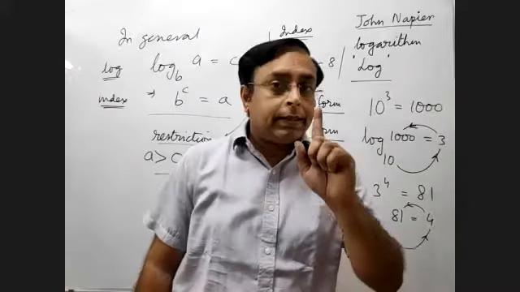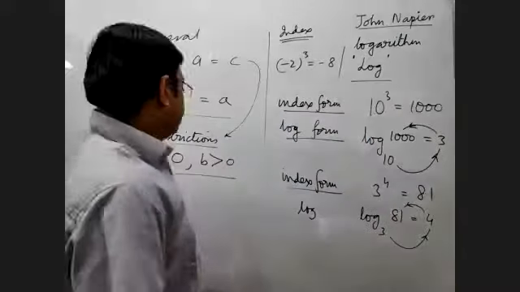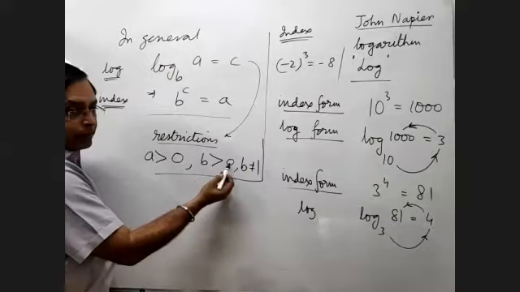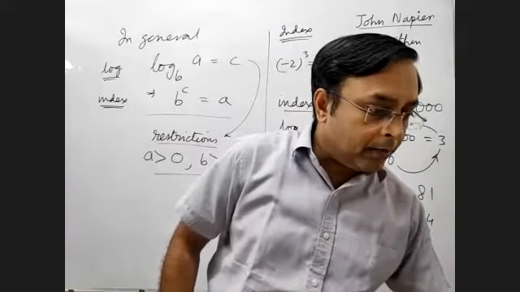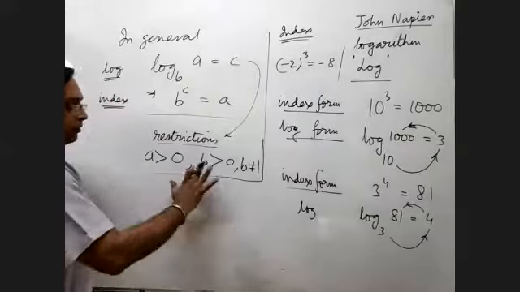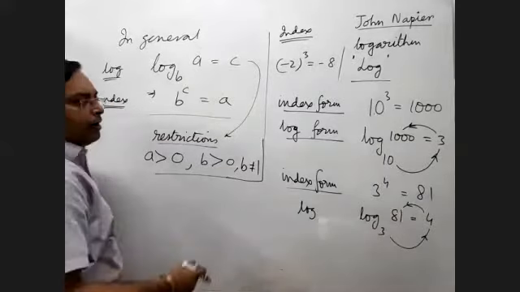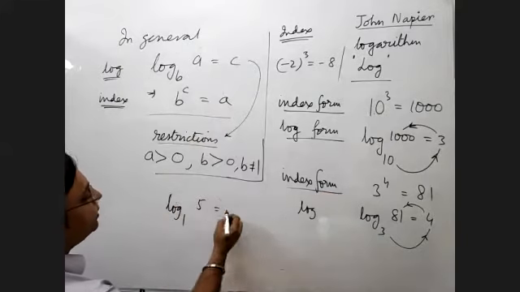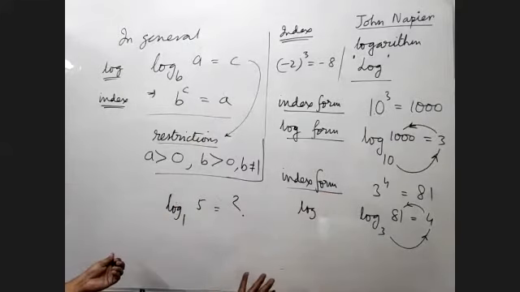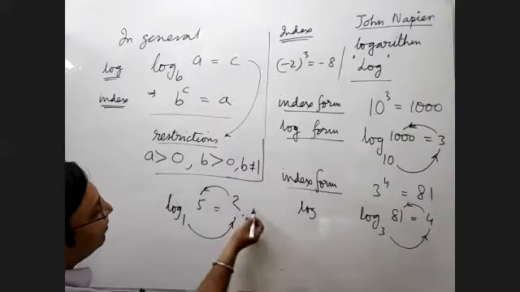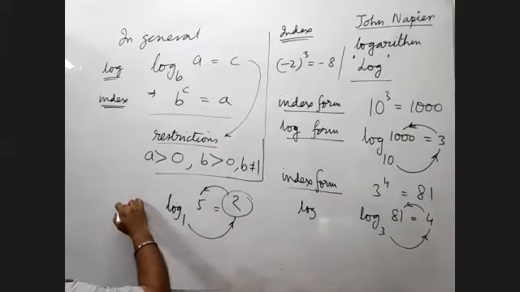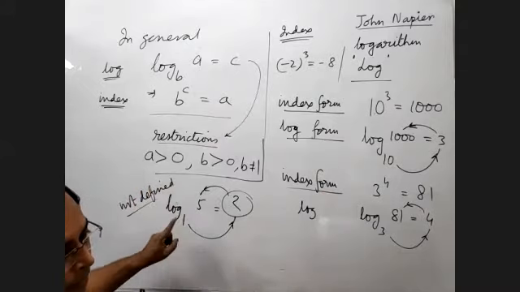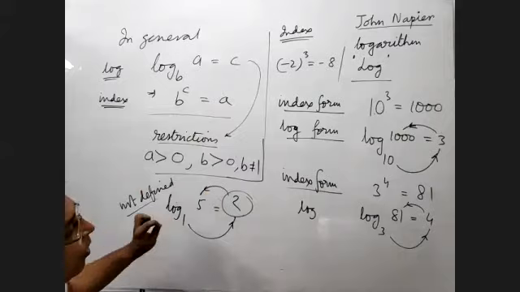That's the first restriction. The second restriction is a slightly obvious one, and that is B cannot be equal to 1. So when B is greater than 0, don't think that 1 is allowed, 1 is not allowed. So these are the three restrictions that are there. But I think the second restriction, that is B not equal to 1, is an obvious one. Why? Because if I ask you the question, log 5 base 1 is equal to how much? How will you answer that? Because 1 to the power something is equal to 5. How much is that? There is no such number. So this is not defined. So in base, 1 is also not allowed for obvious reasons.